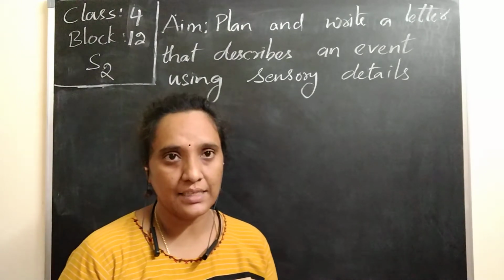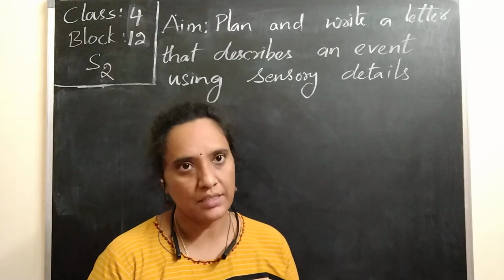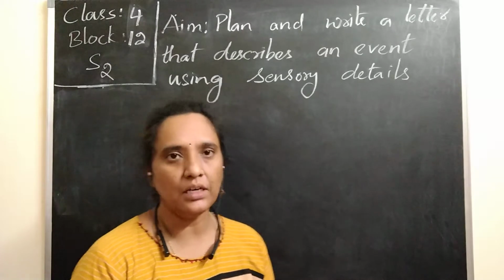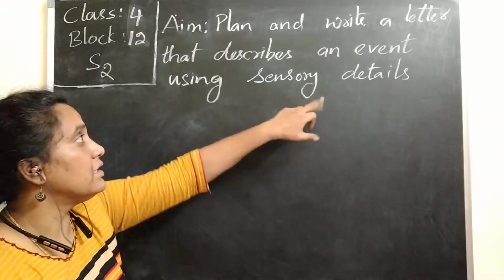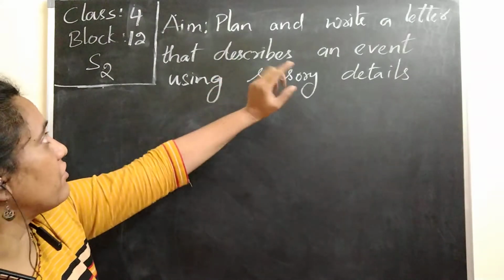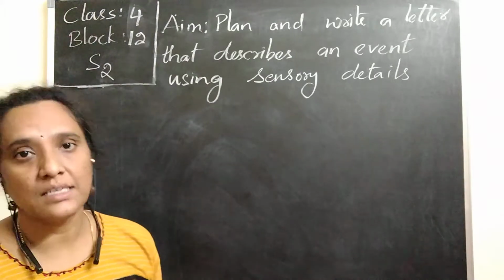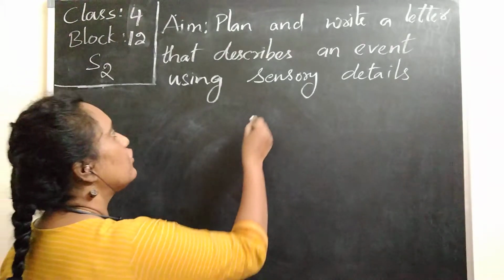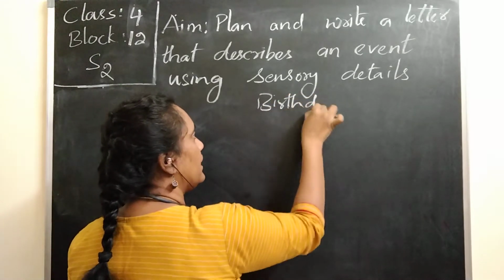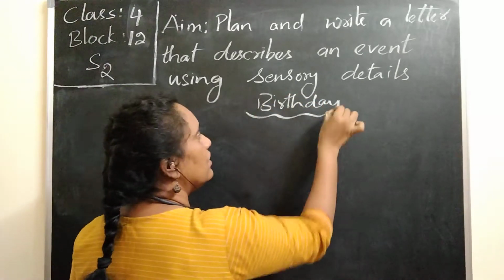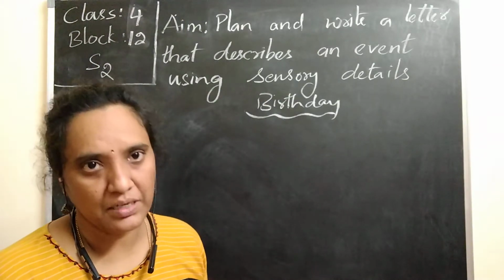So in today's class let us see how to plan and write a letter. For that, let us once again go through the elements of the letter. We can discuss it and the sensory details. So we plan and write a letter that describes an event using the sensory details. Let us take an event of the birthday party. If we take the event of a birthday party, then what sensory details can be added in that birthday party?